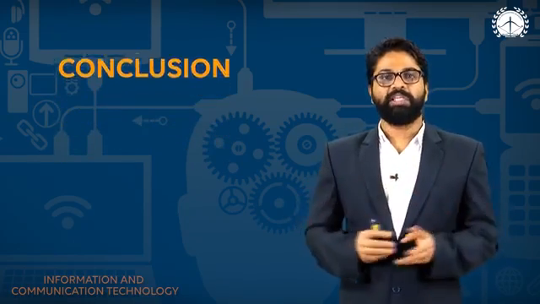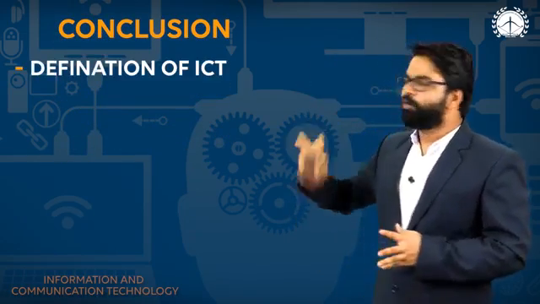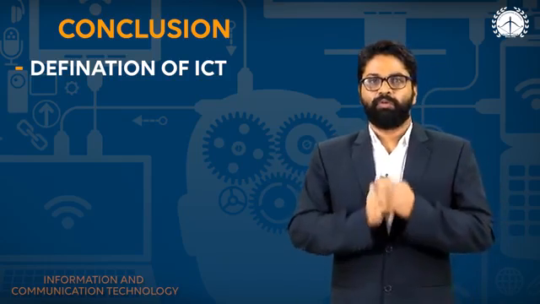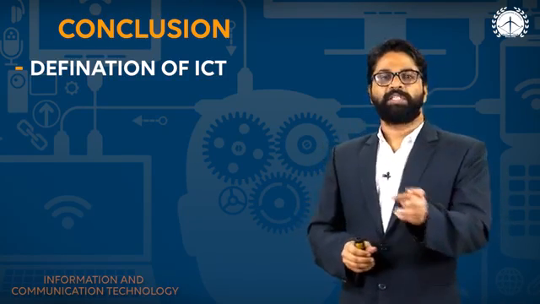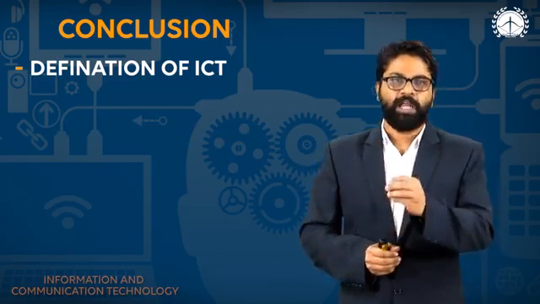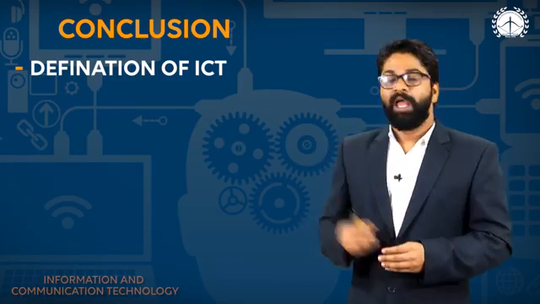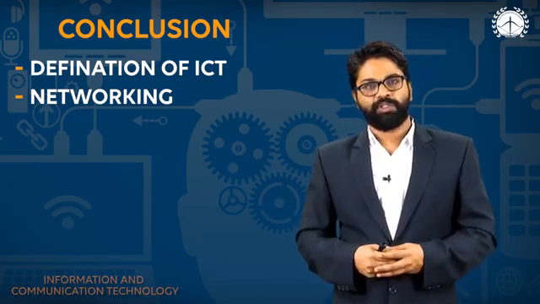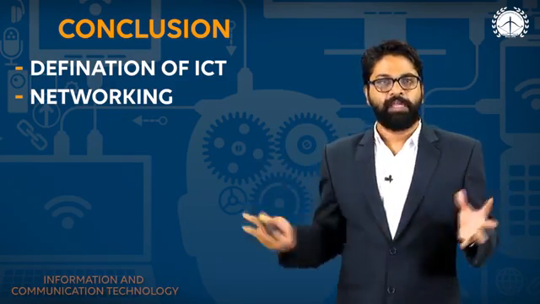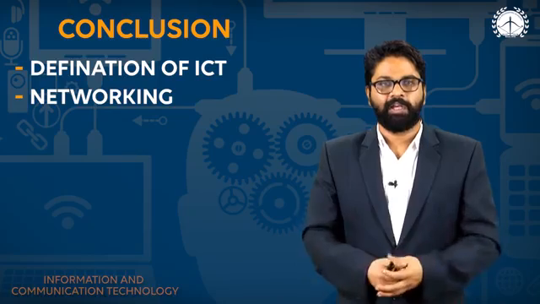Now I will tell you the conclusion. First we have to understand the definition of ICT. As I told you, ICT is very simple: information is transferred from one place to another place with the help of technology. Networking means we have many devices that are connected with each other and information flows into all these devices, that is networking.